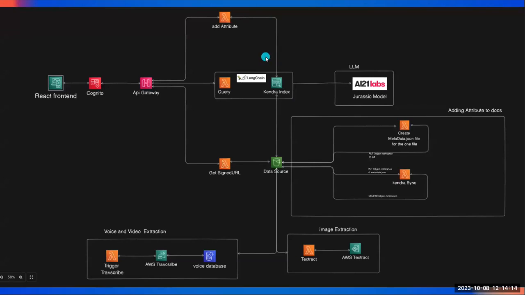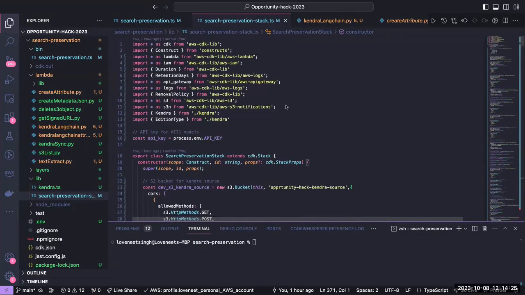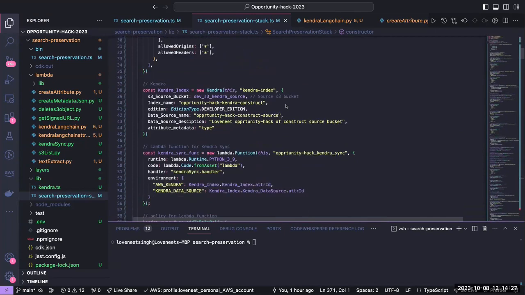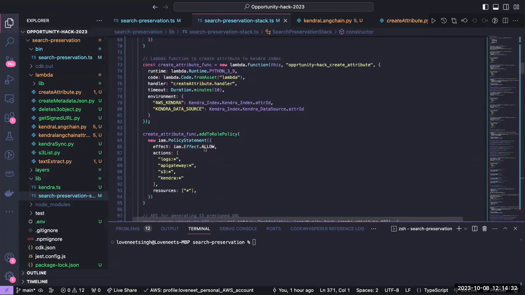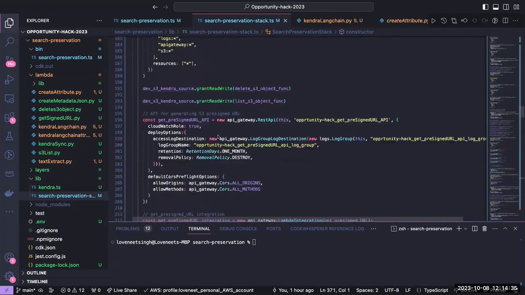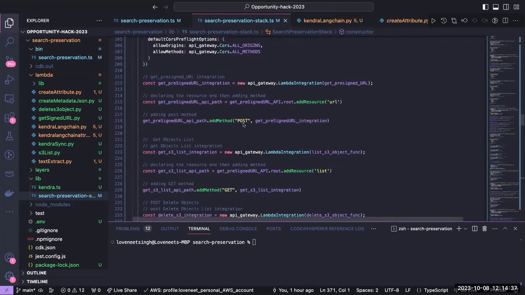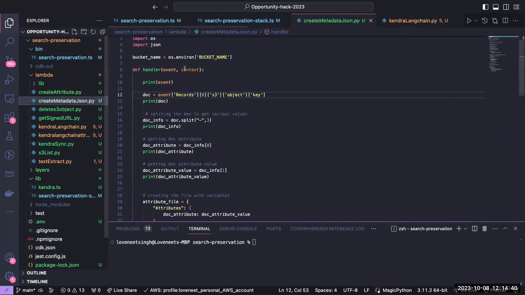Let's see some code. This is our code. We are using a CDK to deploy the whole infrastructure. We are creating a Kendra index. We are creating different types of Lambda functions, and we are creating the APIs with their POST requests. For this, we have different Lambda functions in which we create the metadata required.